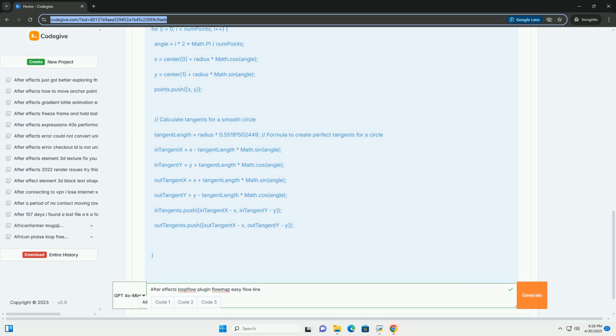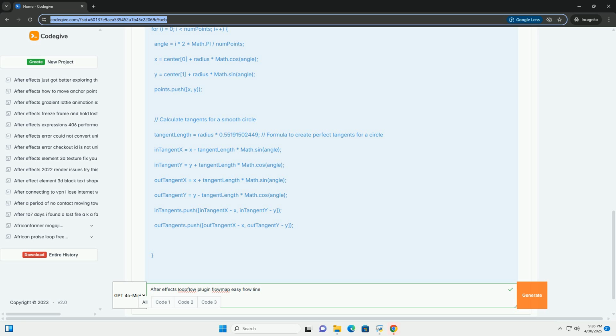For example, you can change the color, shape, or even the texture of the layers based on their position along the path. 5. Using multiple Loopflow effects. You can apply multiple Loopflow effects to the same layer to create more complex and layered animations. For instance, you can use one Loopflow effect to control the overall movement and another to add smaller, more subtle variations.